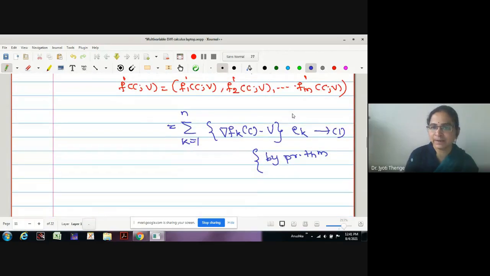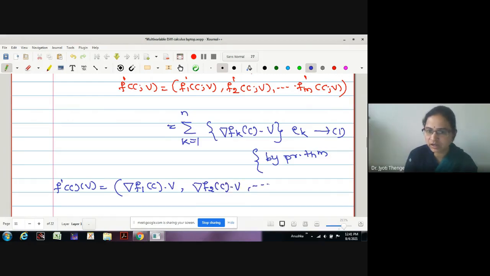If we multiply by the unit coordinate vectors, what is it going to result in? This is going to result in an m-tuple vector, where the entries are del f1 at the point c dot v, del f2 at the point c dot v, continuing up to del fm at the point c dot v.